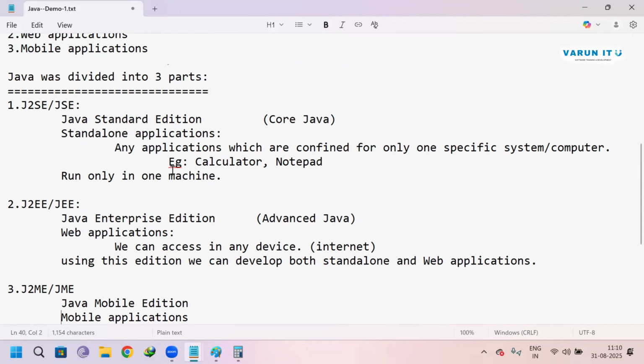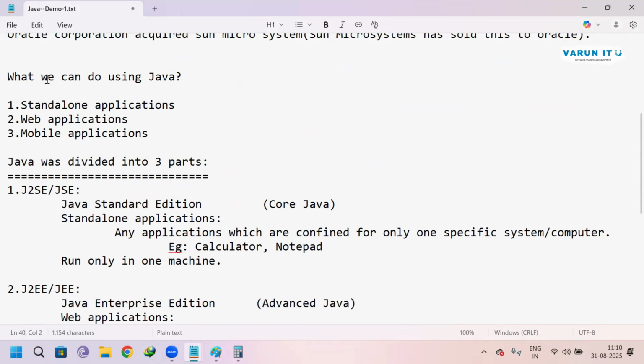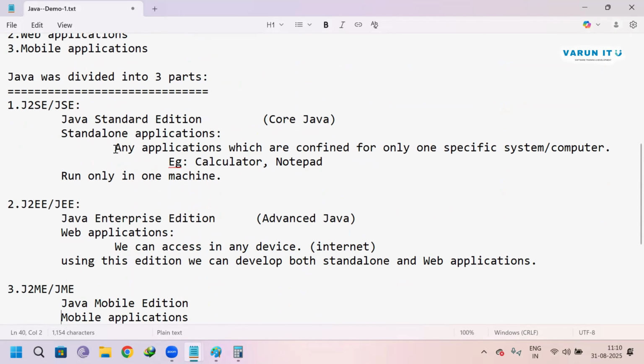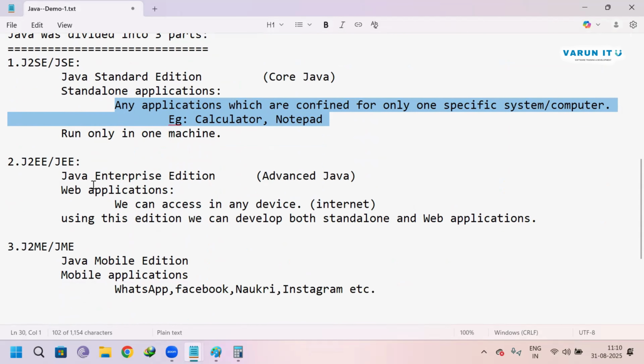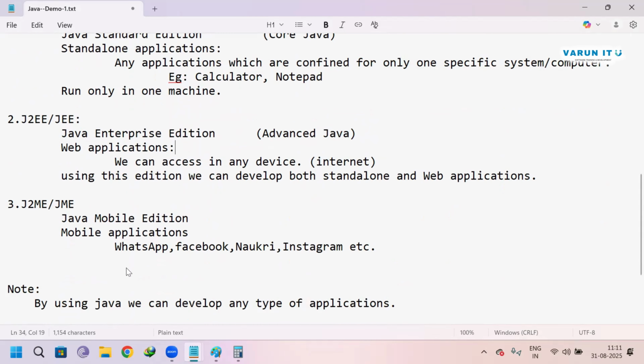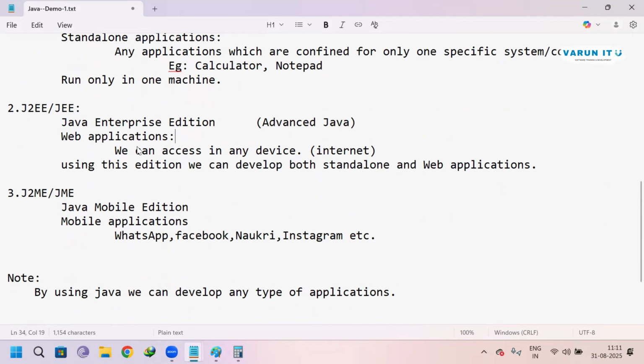That's it. So we divided Java into three parts. By using Java, we can develop standalone applications, web applications, and mobile apps. Standalone applications means any applications which are confined to only one specific system or computer. Java Enterprise Edition means we can develop web applications that we can access in any device. With Java Mobile Edition, we can develop mobile applications.